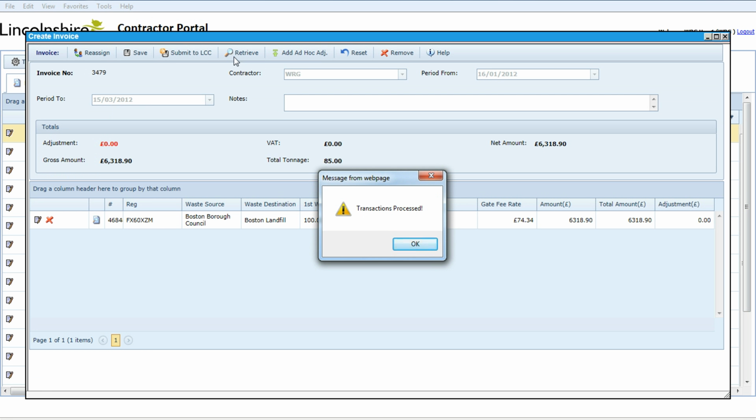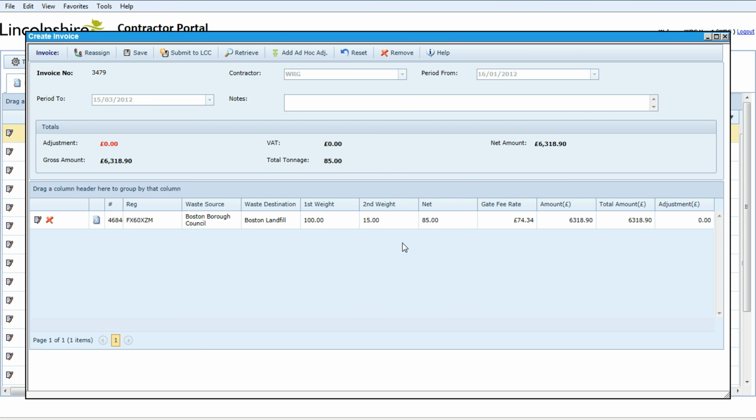As you can see, the invoice values have updated according to the site's gate fees. Clicking on Reset allows me to reset the date range. This will clear my invoice line items and allow me to start again. Add Ad Hoc Adjustment allows me to record any adjustments to this invoice.